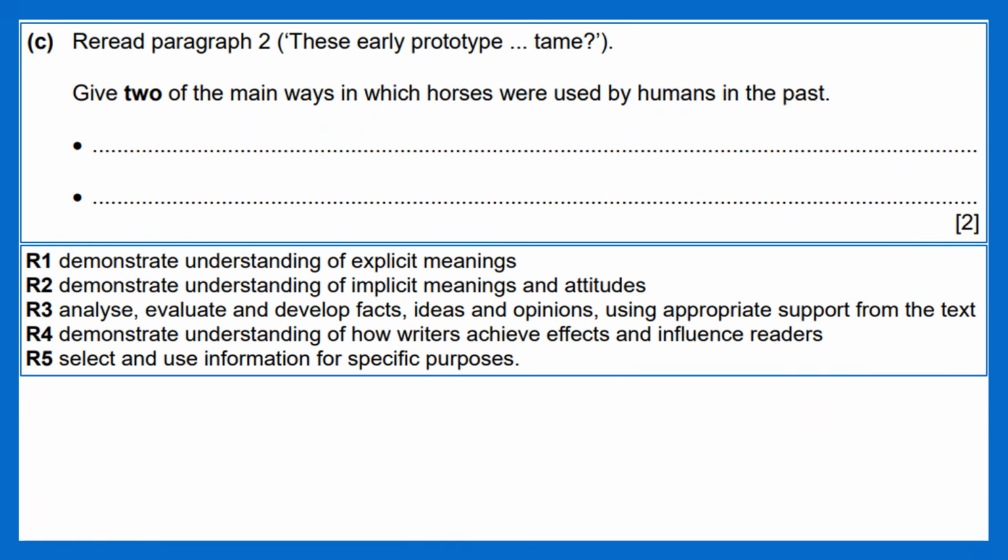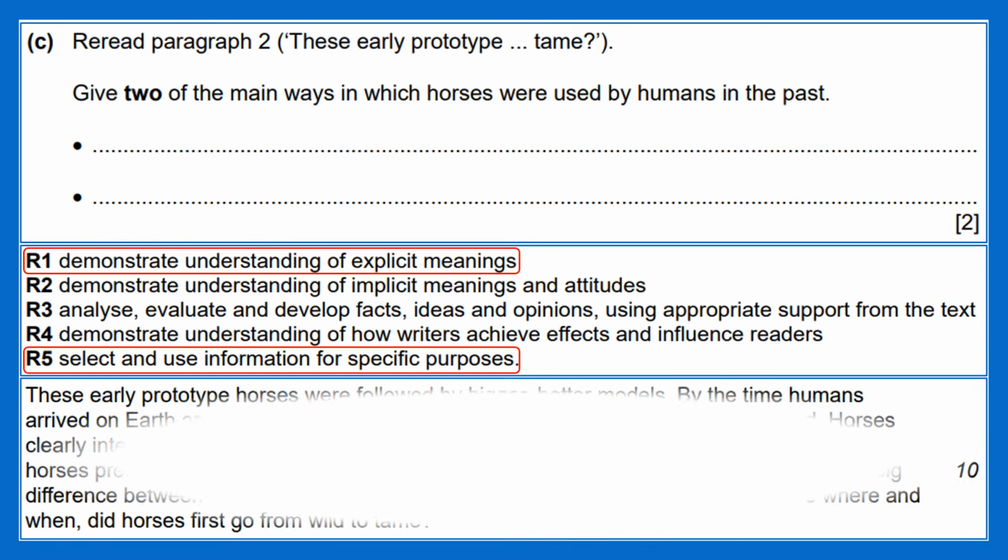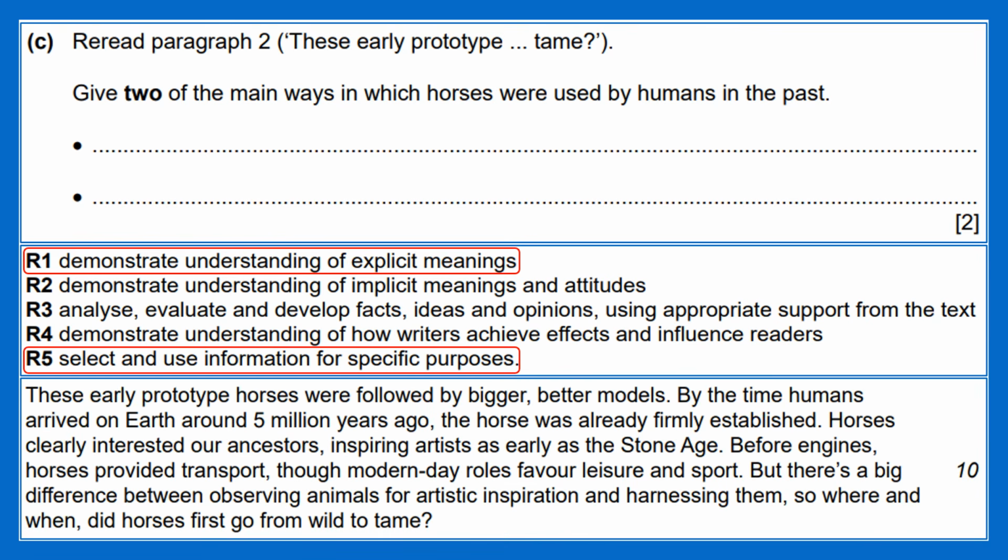Question 1C is a retrieval question worth 2 marks with a space provided for 2 bullet points. Candidates are expected to write the 2 ways under separate bullet points. It is aligned with reading standards 1 and 5. Candidates read paragraph 2 to identify key ideas, then separate the points while avoiding unnecessary detail.